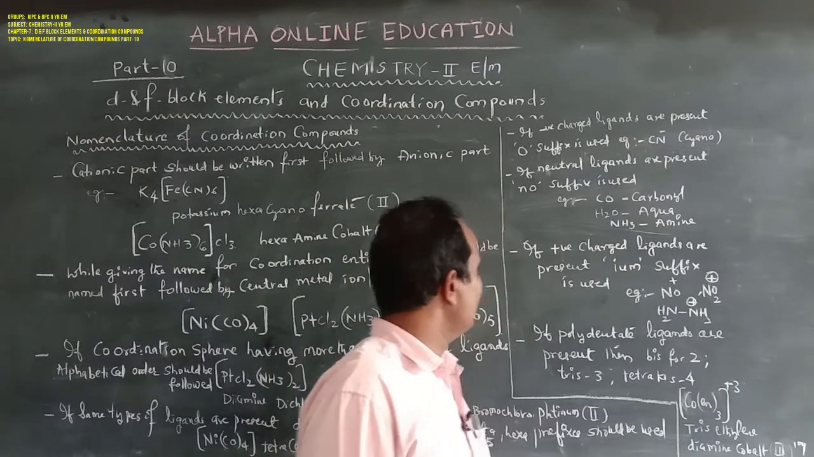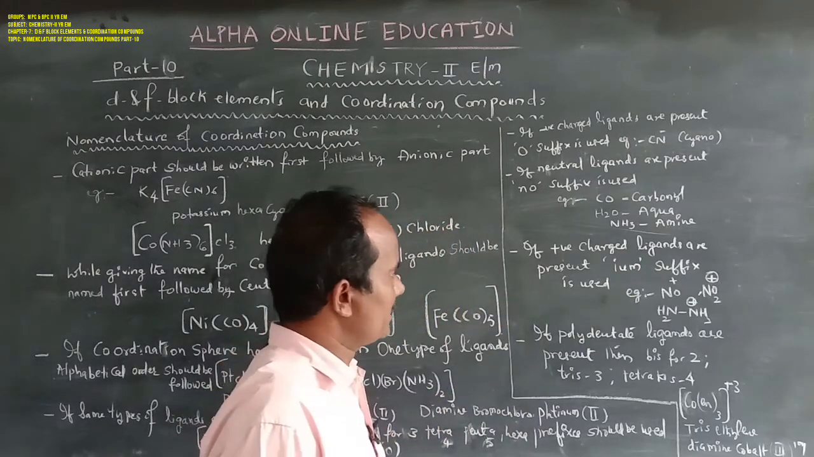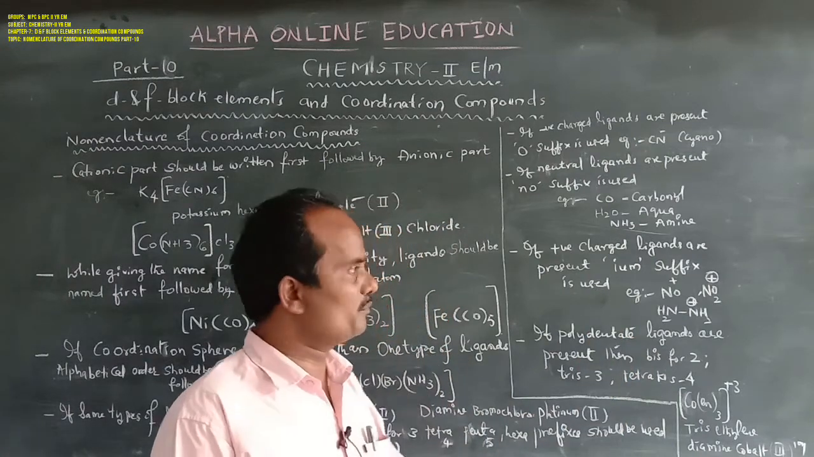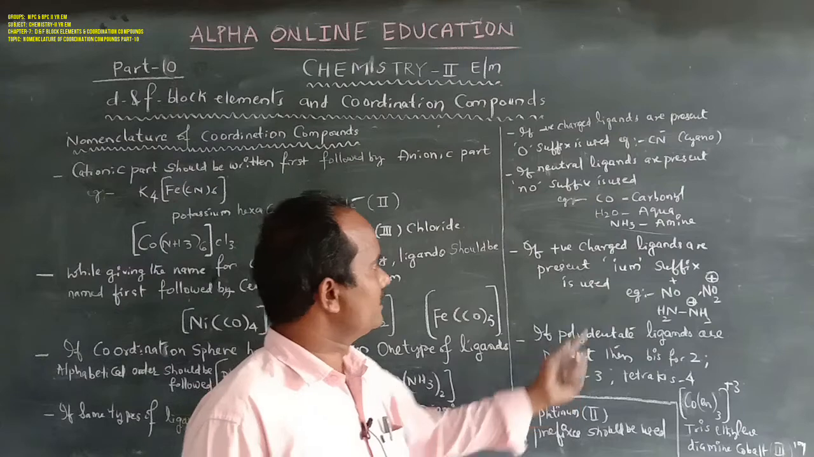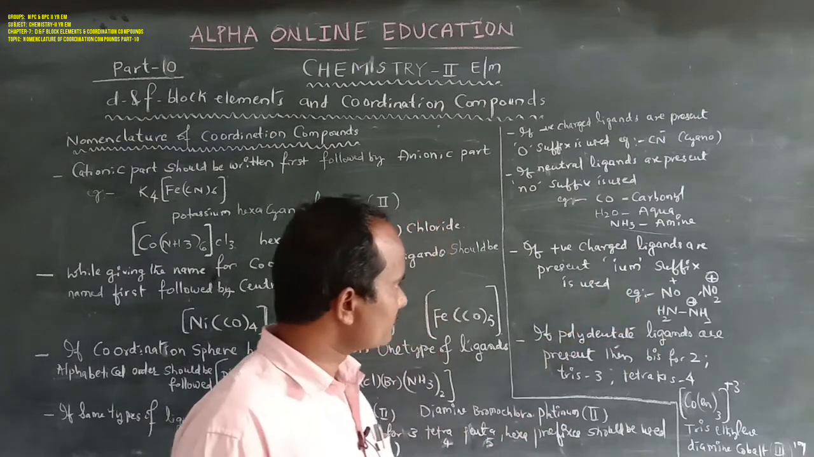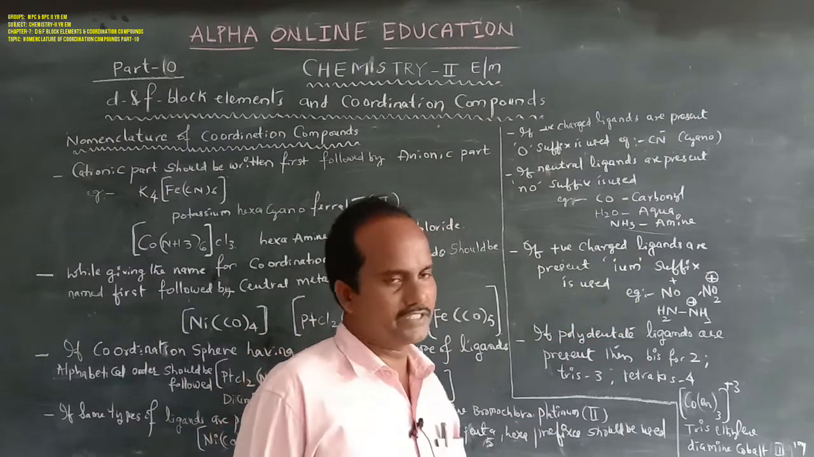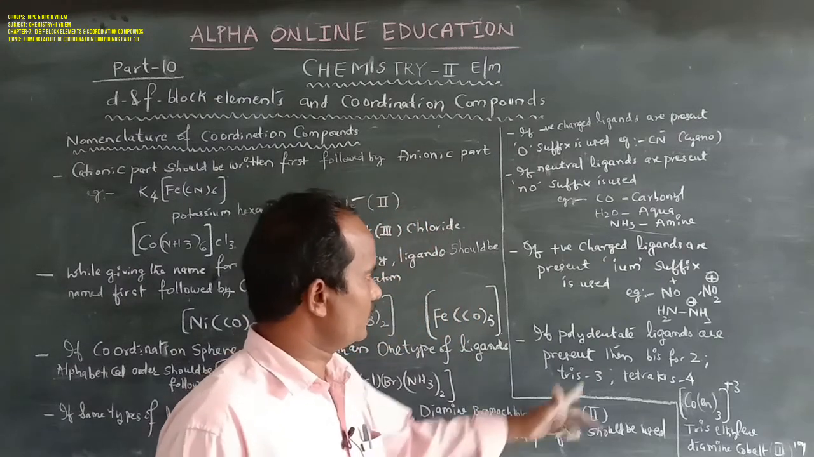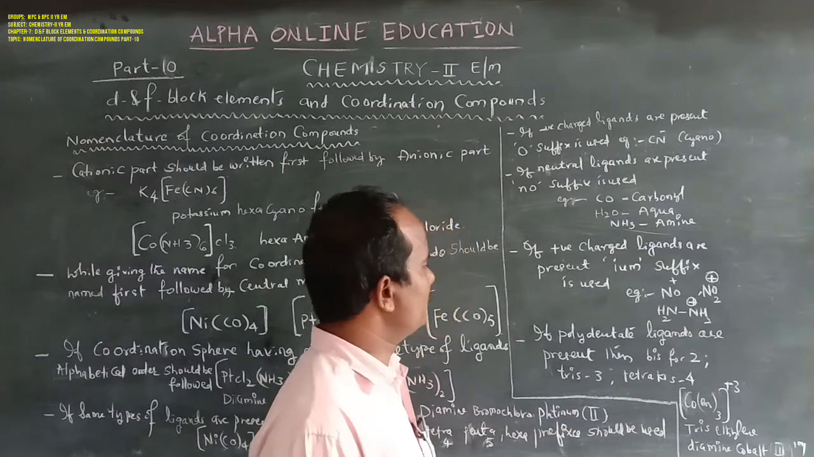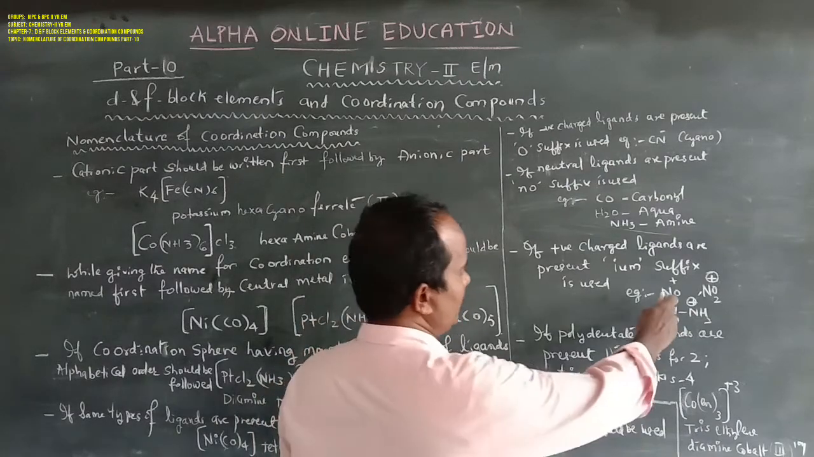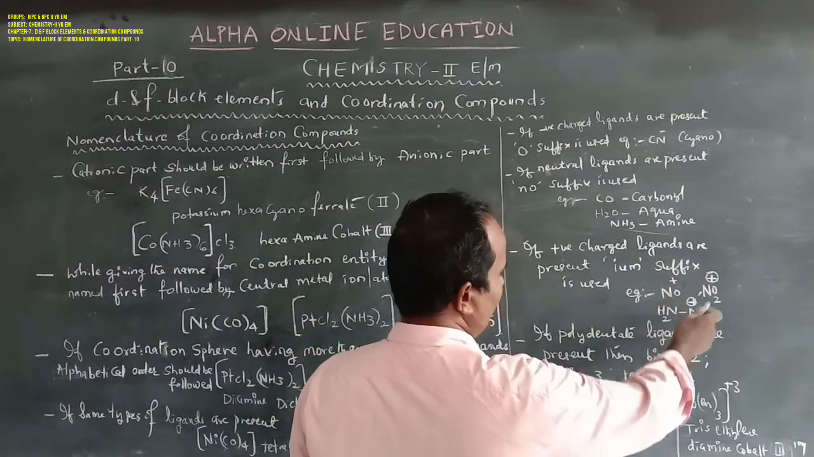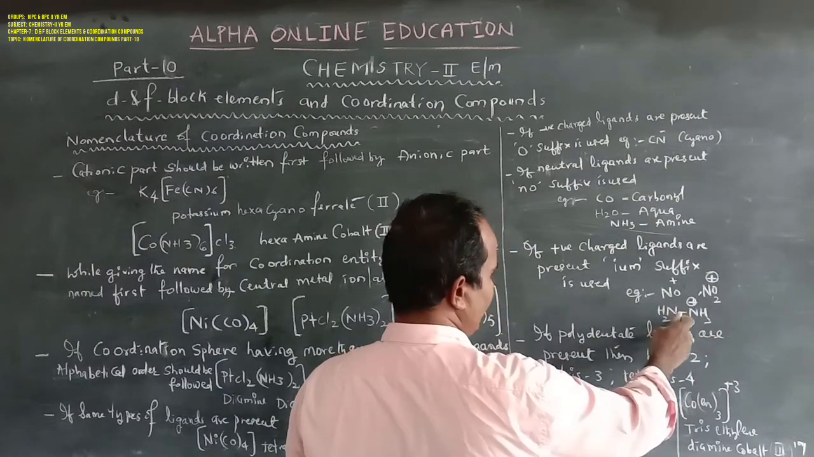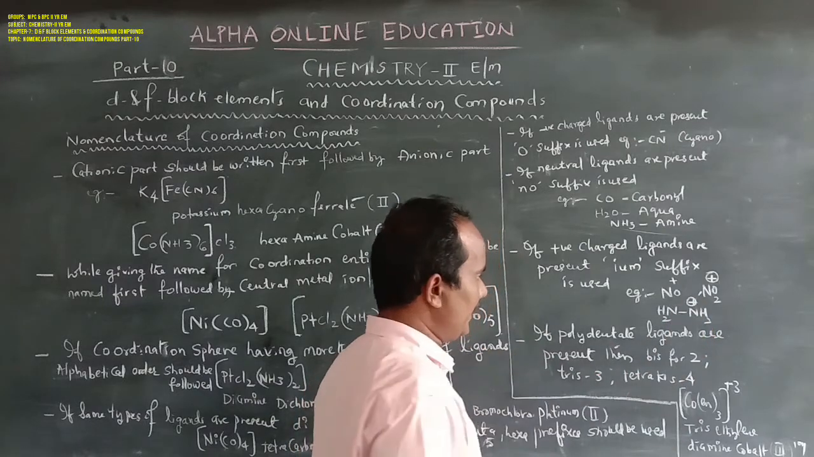Next, if positive charged ligands are present in the coordination sphere, how can you give the names? The EM suffix is used. For example, if the coordination sphere has an NO plus ligand, nitrosonium; NO2 plus, nitronium; then NH2 plus, hydrazinium.